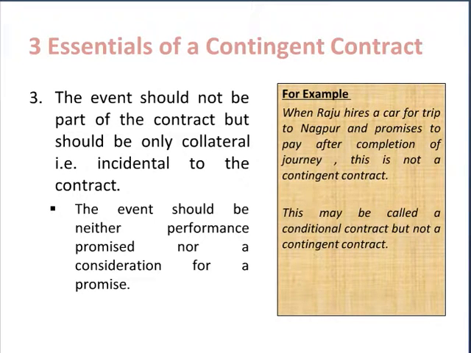Say for example, when somebody hires a car for a trip to a place and promises to pay after completion of journey, this is not a contingent contract. This may be called a conditional contract, but it is not a contingent contract. Here, the event on which the contract is dependent is not collateral. It is not incidental to the contract. It is part of the contract itself.